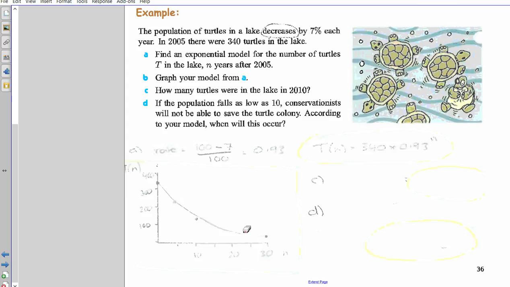You know it decays, starts at 340 and decays, but you're not sure, does it decay really rapidly? Does it decay super slowly? Kind of like in the middle. So having a few points plotted and calculated is a good idea.